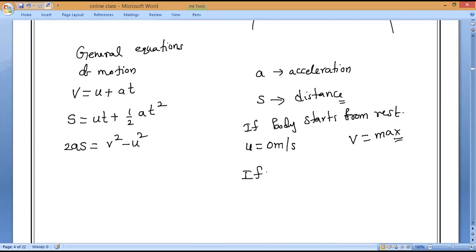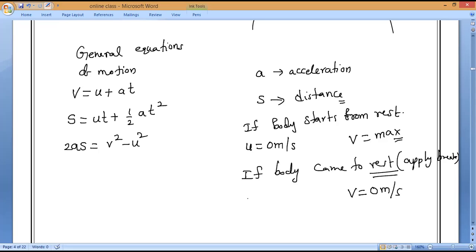In the same way, if body came to rest, or we can say applying brakes, in that case, anybody can tell me? Body came to rest, so in the sense of what? Final velocity is 0, initial velocity is maximum.